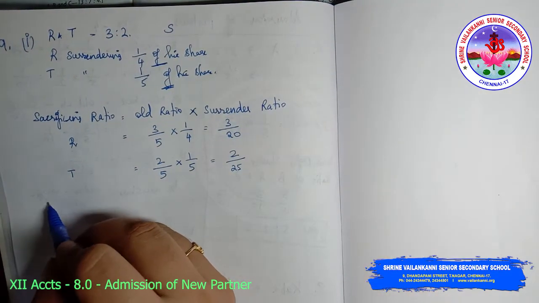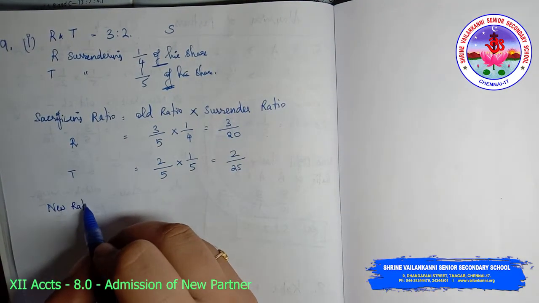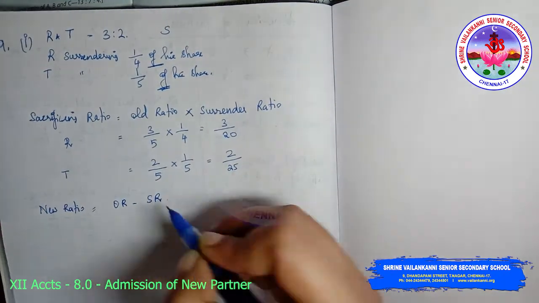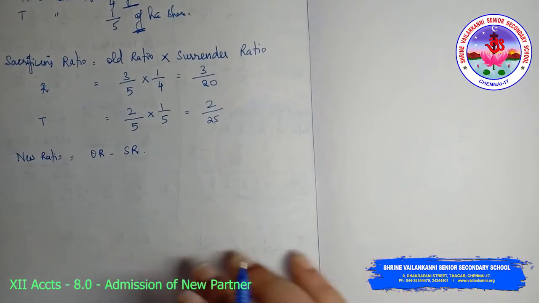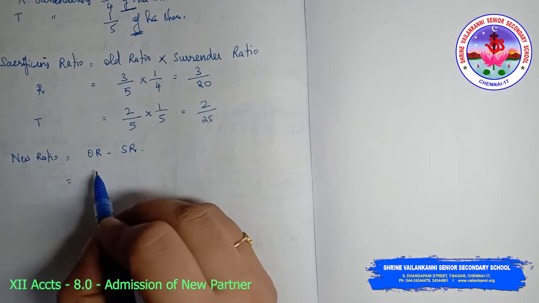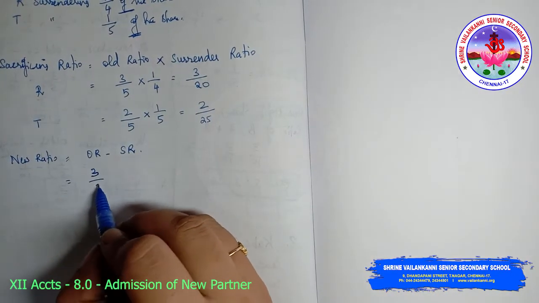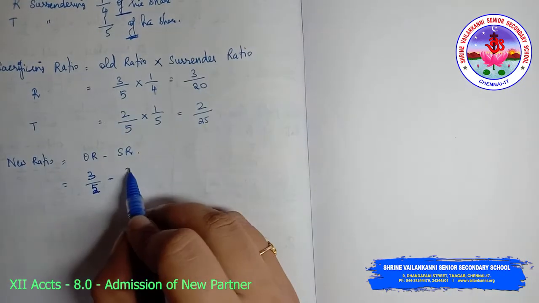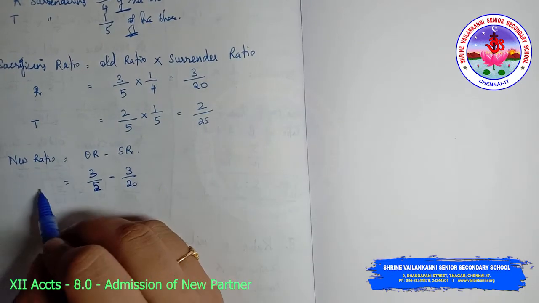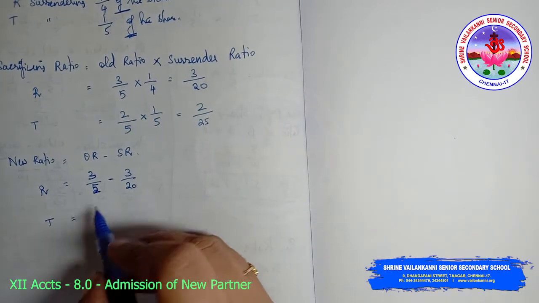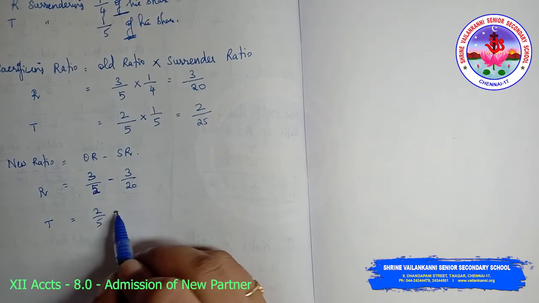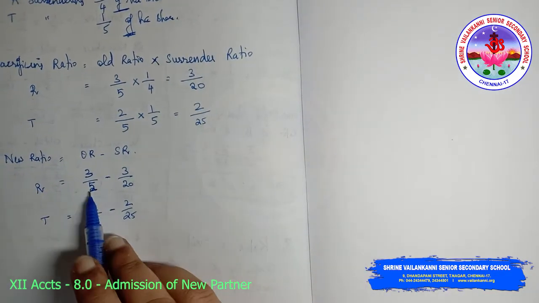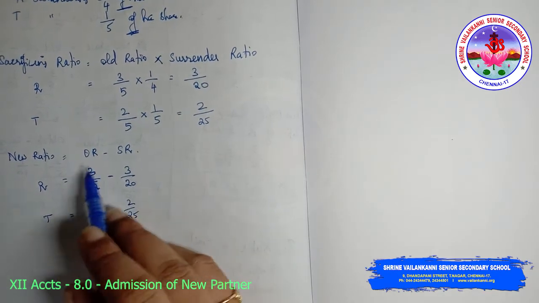Now we need to find the new ratio. The new ratio is old ratio minus sacrificing ratio. So for R, old ratio 3/5 minus sacrificing ratio 3/20. Similarly for T, old ratio 2/5 minus 2/25. You need to equalize the denominators in order to subtract.